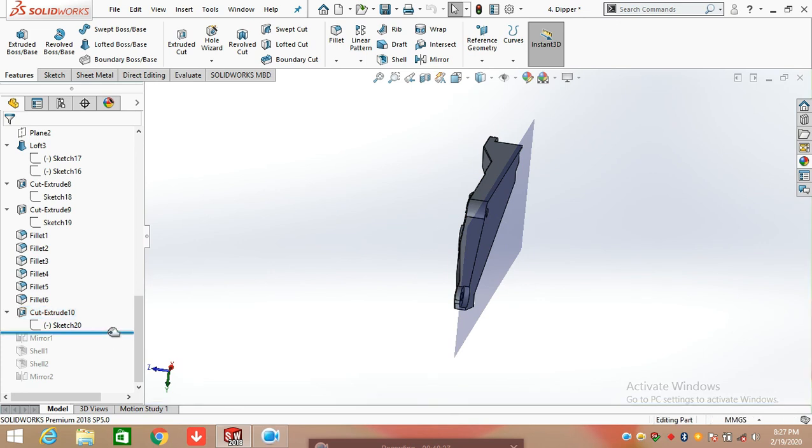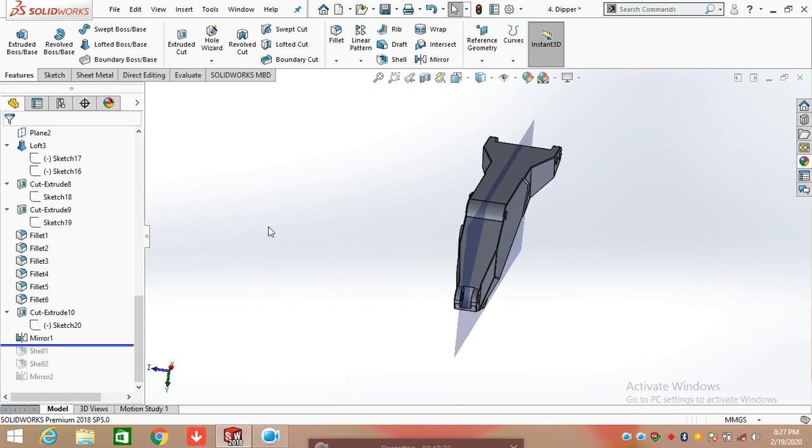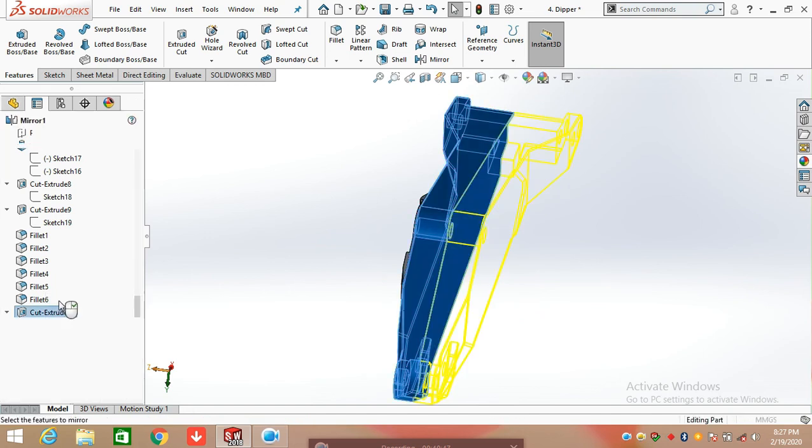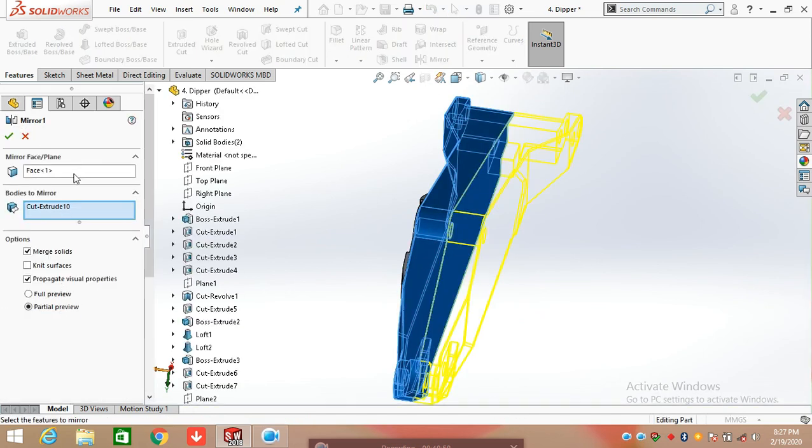After applying the extrude cut, select mirror command, and in the mirror command, select bodies and mirror this one body with the reference of front plane. You can check here in the feature. Click on mirror. You can mirror the body with the reference of face, or you can also select the front plane and select bodies to mirror and click this body and mirror this body about the face.